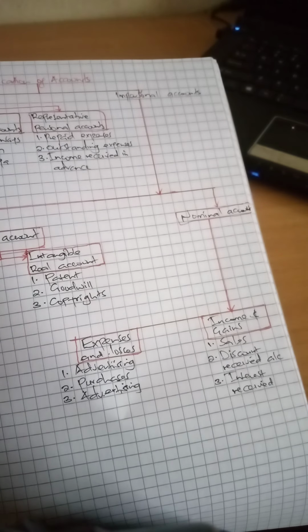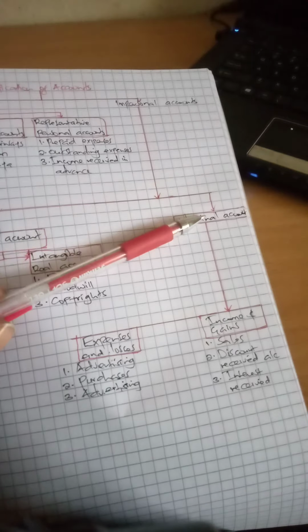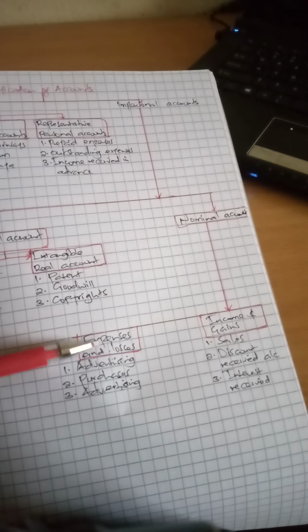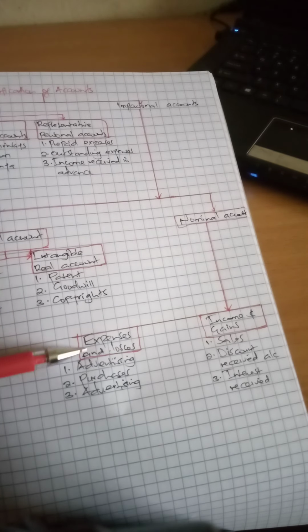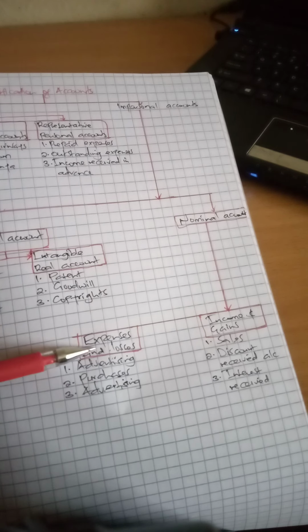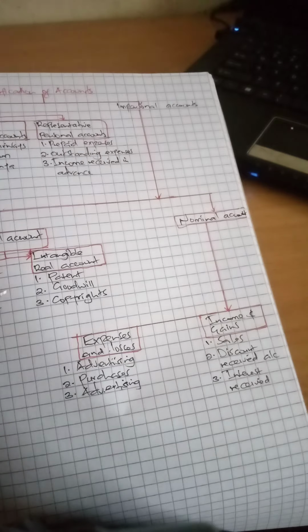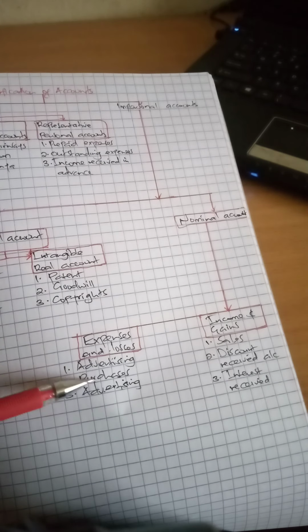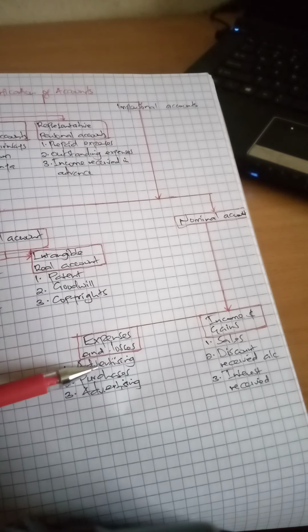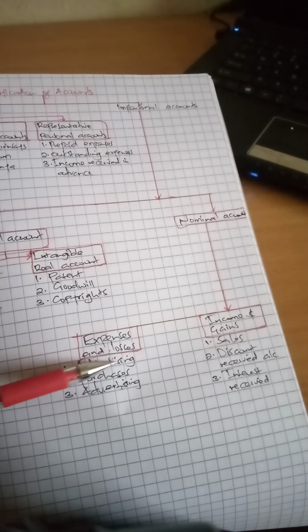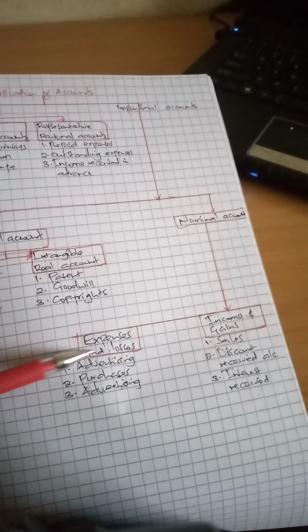Then on the far end, under the impersonal accounts, we have the nominal accounts. Under the nominal accounts, we have expenses. All expenses and losses that may be incurred by a business entity fall under nominal account. Some of the expenses could be all those costs that you incur while trying to advertise your product or your service to reach the market. Any costs that fall under that, you refer to as advertising costs, and they fall under expenses and losses.